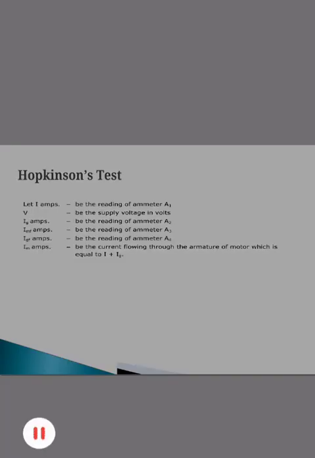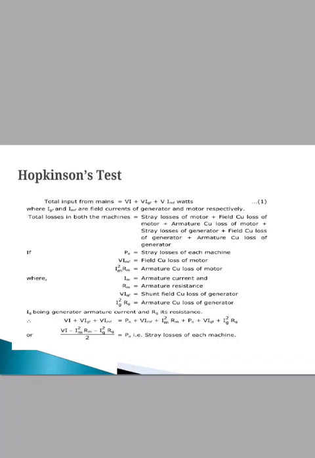The total input from the mains is VI plus V into IGF plus V into IMF in watts. Then the total losses in both the machines will be given by the stray losses of the motor plus field copper losses of the motor plus armature copper losses of the motor plus stray losses of the generator plus field copper losses of the generator plus armature copper losses of the generator. These are the copper losses and stray losses of the generator as well as the motor that we have to consider here.